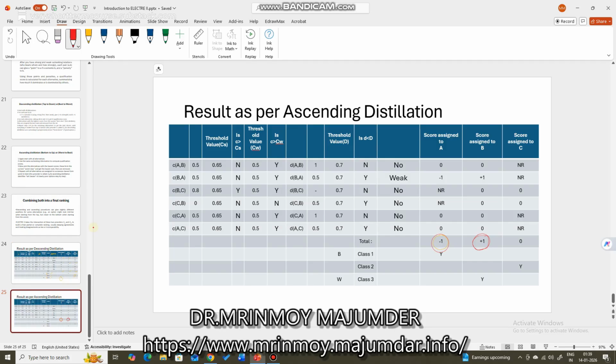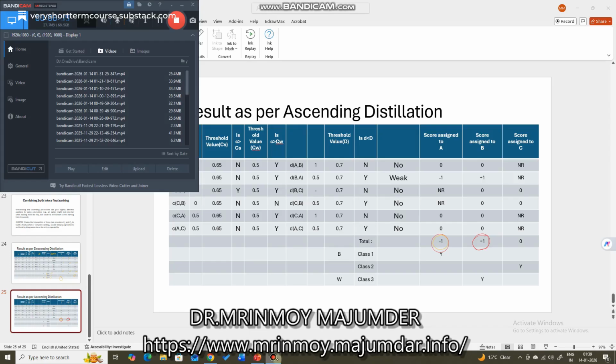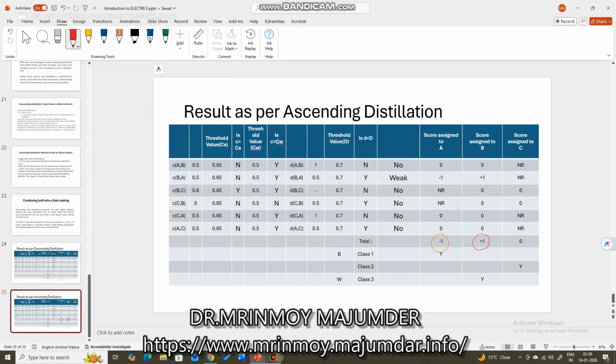In this case, the worst ranked alternative as per the score will be assigned class 1.